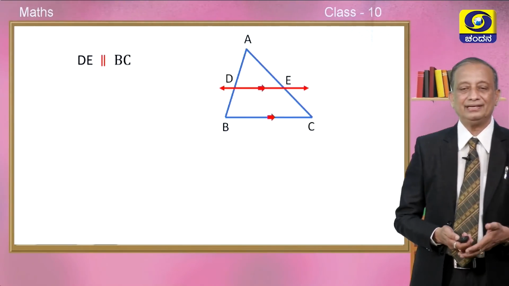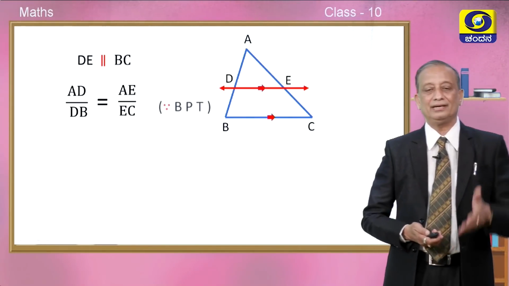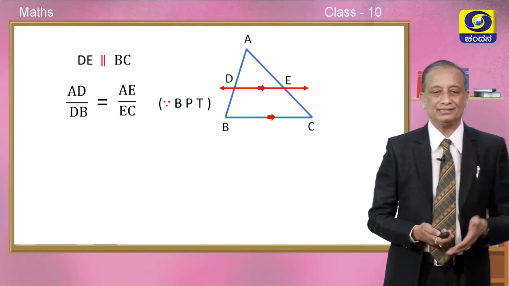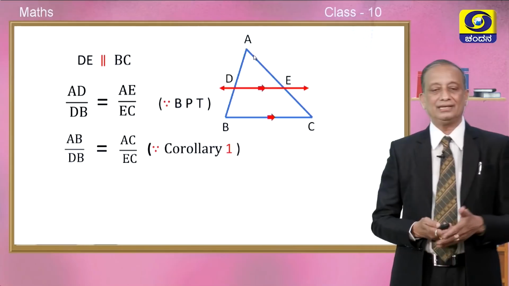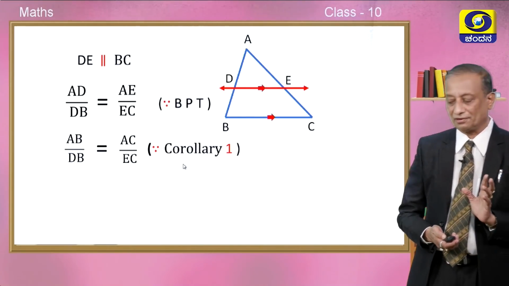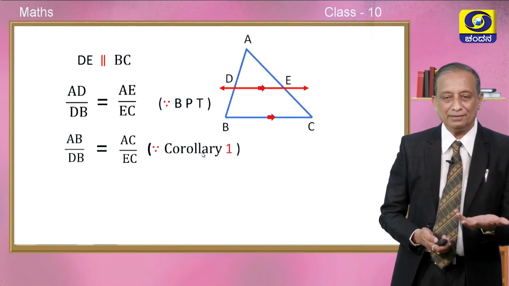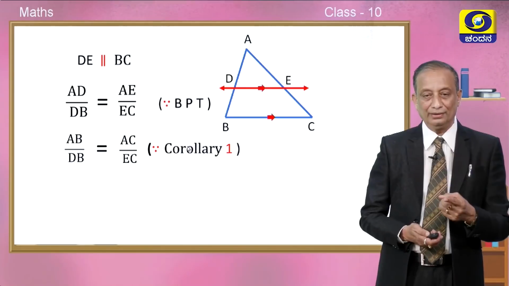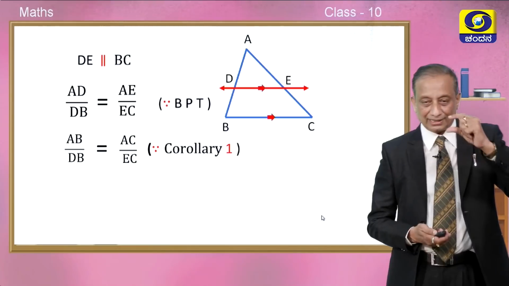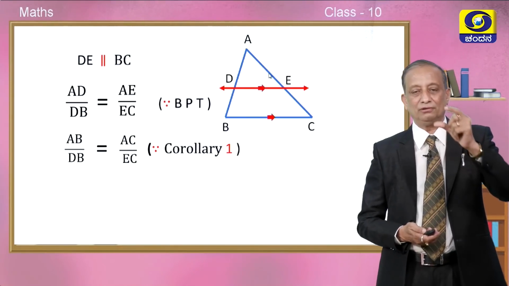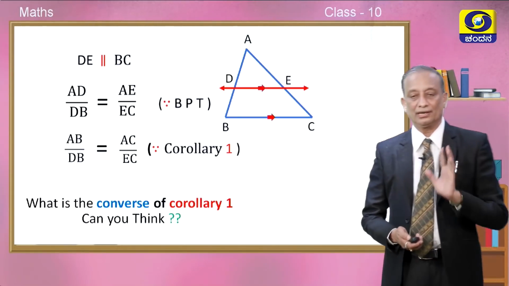So, now again DE is parallel to BC as usual. So, we have AD divided by DB is equal to AE divided by EC. This is our theorem, and AB divided by DB is equal to AC divided by EC is because of corollary number 1. Children, please compare corollary number 1 with the BPT. Okay. In corollary 1, we are talking of AB and AC. But in BPT, the segments AD and DB, the ratio between them is equal to AE divided by EC. This is what you need to compare here.